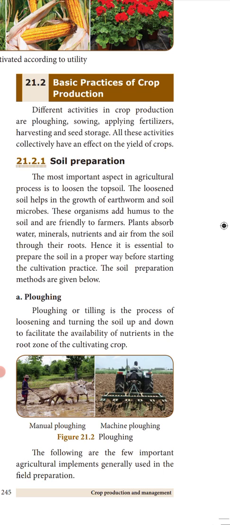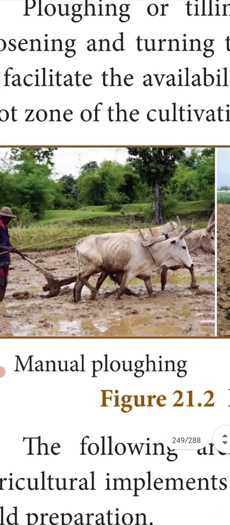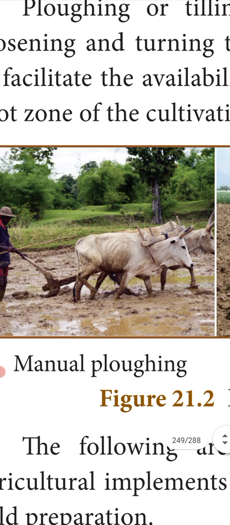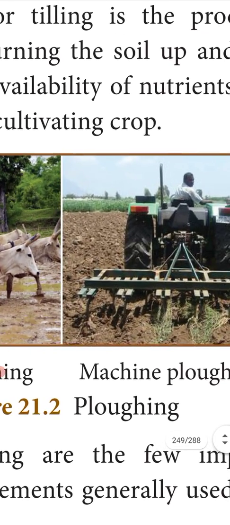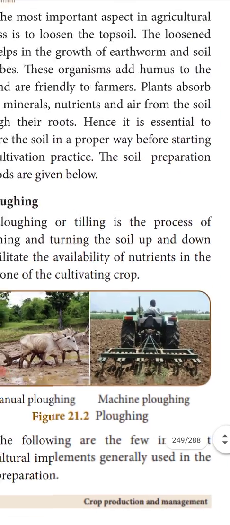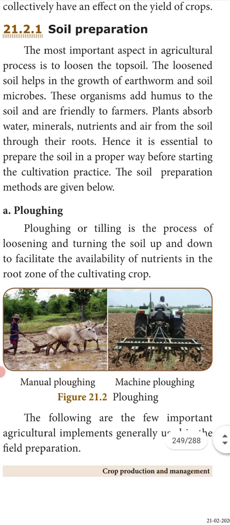Ploughing. The first one is ploughing. Ploughing or tilling is a process of loosening and turning the soil up and down. Can you see this? Using a pair of bulls and the help of a plough, they are loosening the soil. Here a tractor is utilized to loosen the soil, or if it is a small garden we can use a tiller or shovel to loosen the soil.